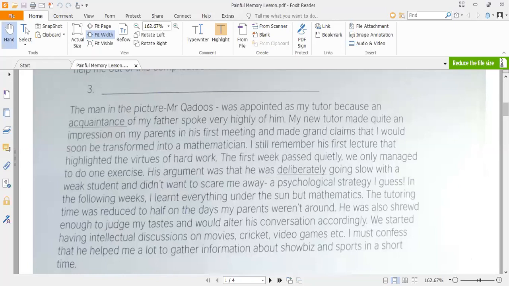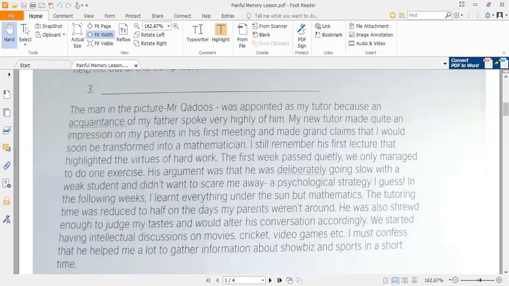The tutoring time was reduced to half on the days my parents were not around. Whenever the parents of the guy were not at home, at that time the tutor reduced the time to half. He was also shrewd enough to judge my tastes, sharp enough to judge my tastes and would alter his conversation accordingly.